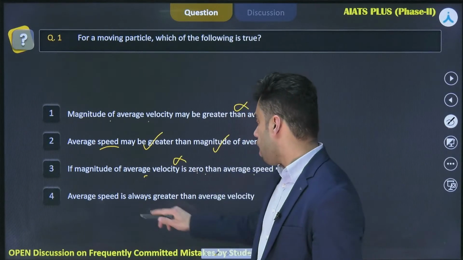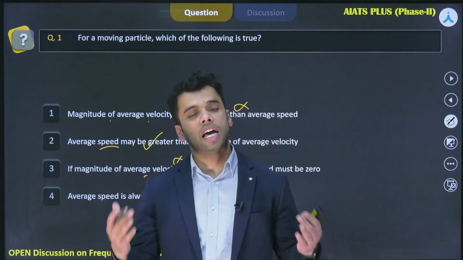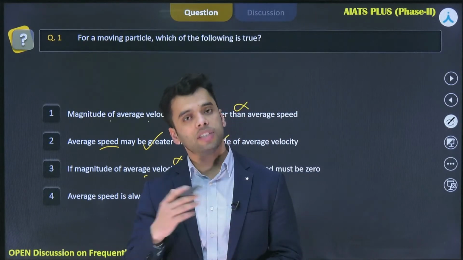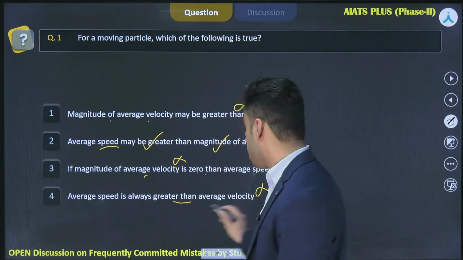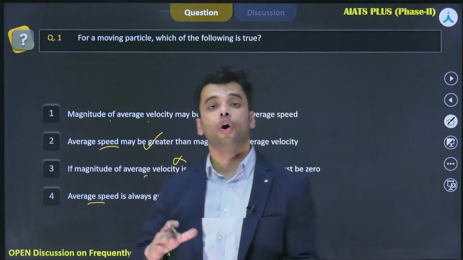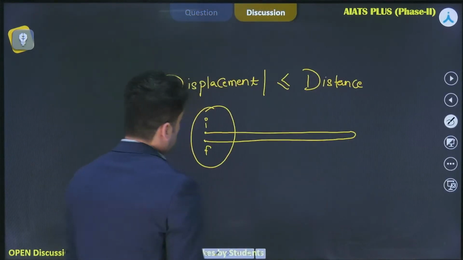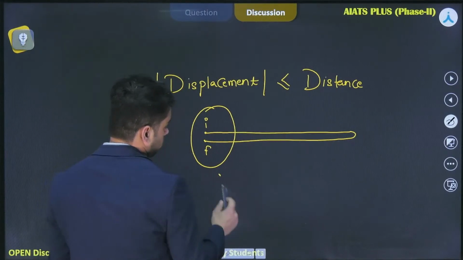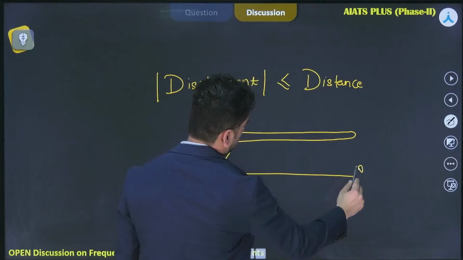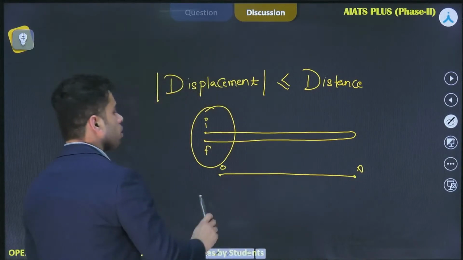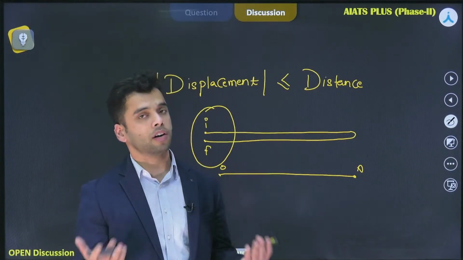It says that average speed is always greater than average velocity. This is wrong, because average speed can also be equal to the average velocity. Consider this case. If a body starts from here and it goes all the way till here, from O to A. Now for O to A, the distance covered by the body is equal to the displacement covered by the body.